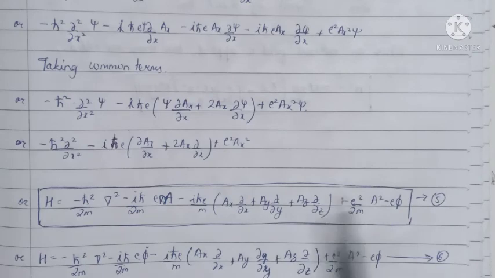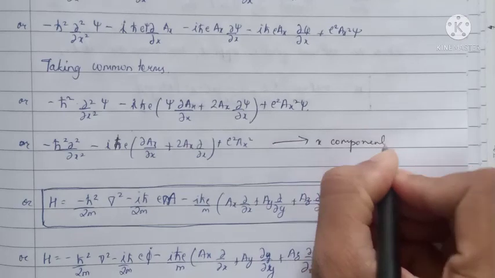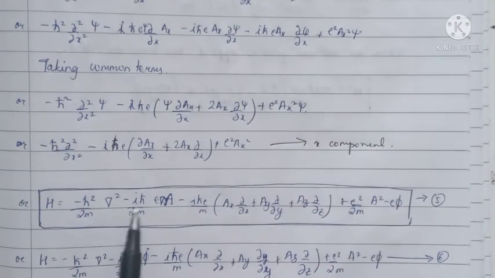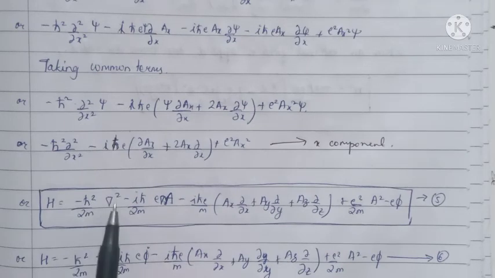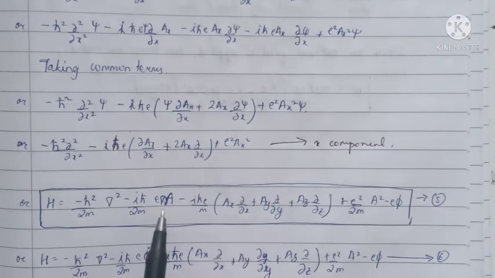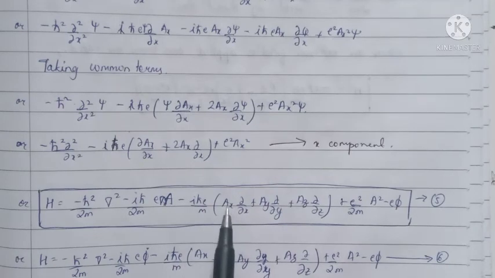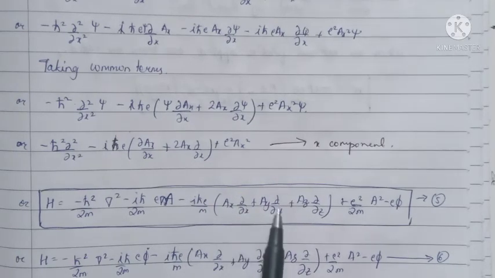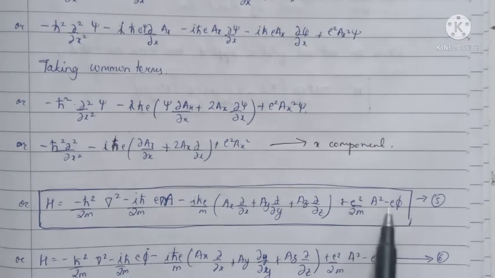So now this was the x component. Now we can also take the y and z components, so we can write the Hamiltonian as H is equal to minus ħ²/2m ∇² minus iħ e/2m (∇·A) minus iħ e/m (A_x ∂/∂x plus A_y ∂/∂y plus A_z ∂/∂z) plus e²/2m A² minus eφ.